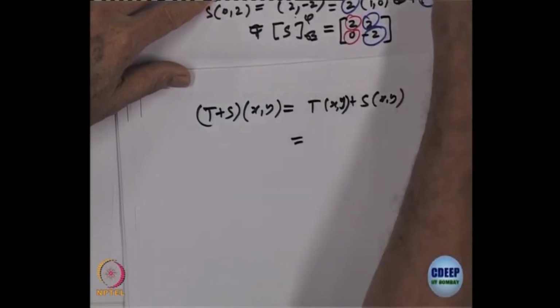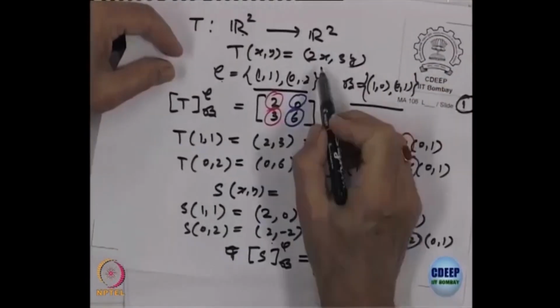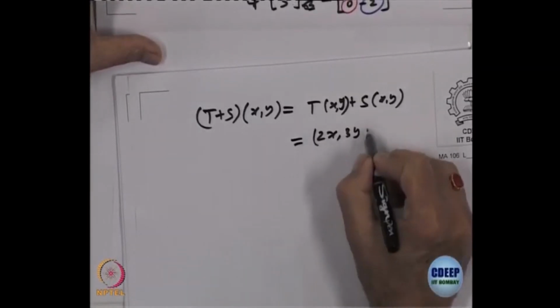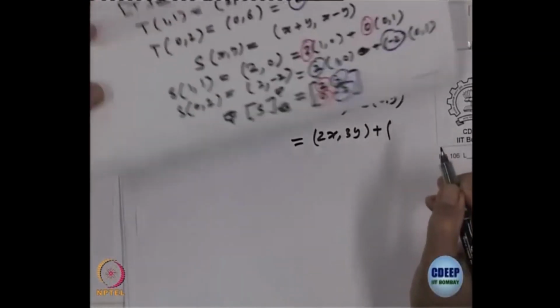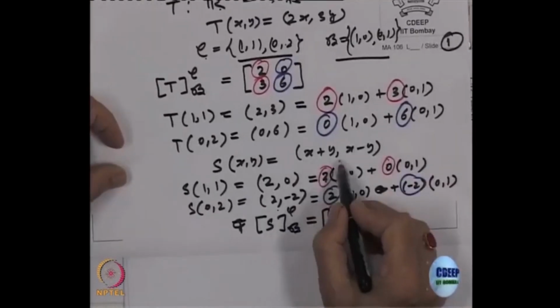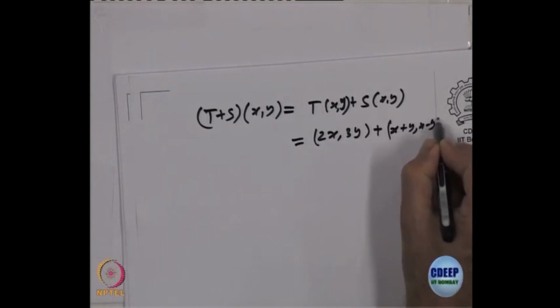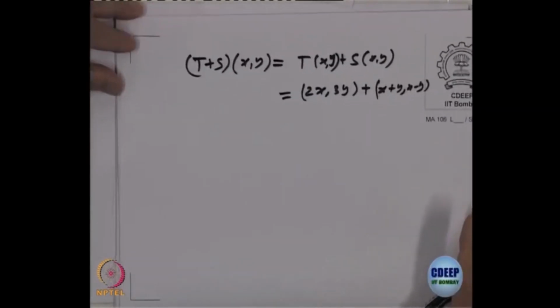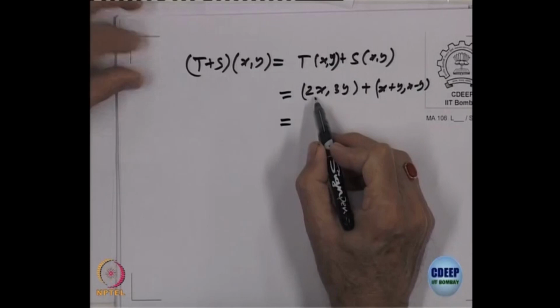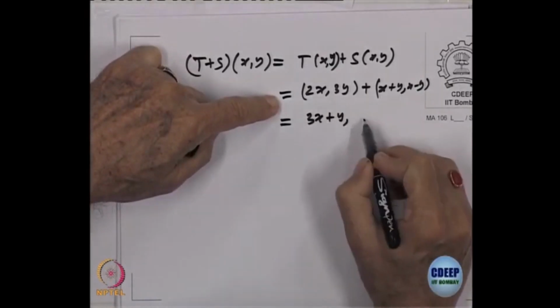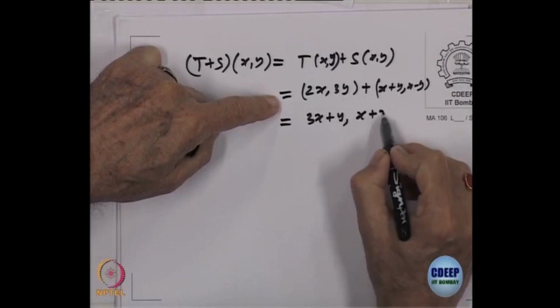T of (x, y) we know is (2x, 3y), plus S of (x, y), which is (x plus y, x minus y). So this is equal to (3x plus y, x plus 2y).